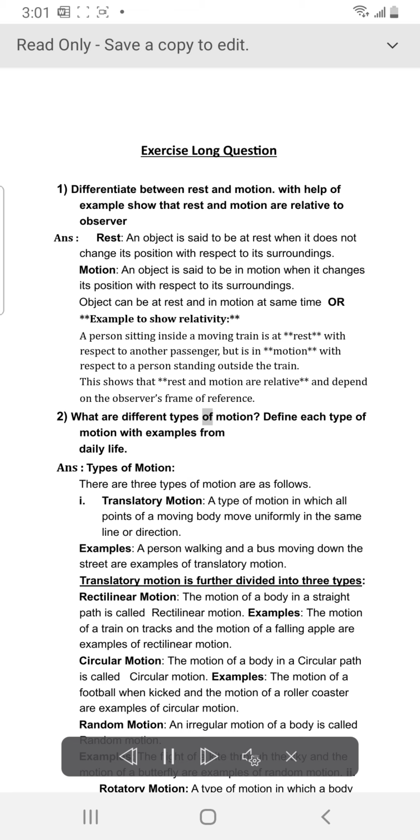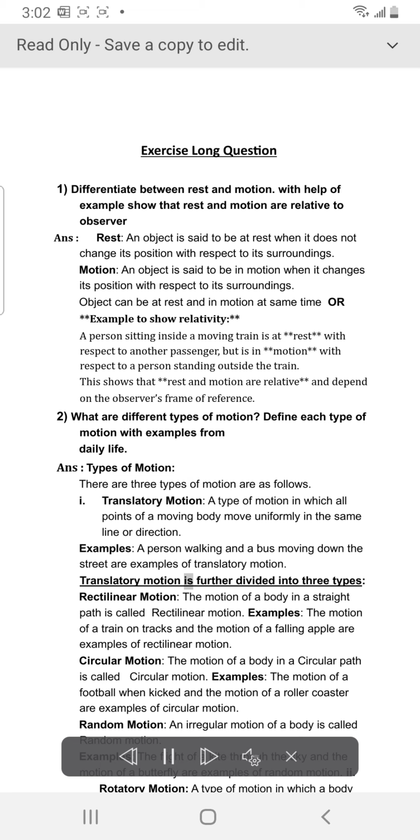What are the different types of motion? Define each type of motion with examples from daily life. Answer: Types of motion. There are 3 types of motion as follows. 1. Translatory motion, a type of motion in which all points of a moving body move uniformly in the same line or direction. Examples: a person walking and a bus moving down the street are examples of translatory motion.